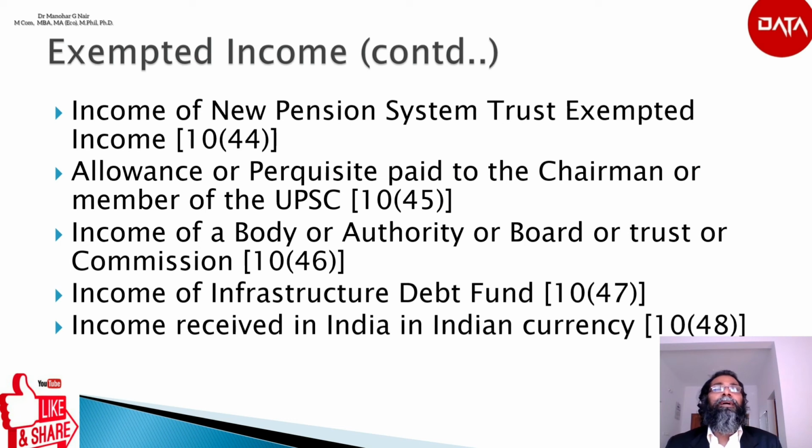Any income received in India in Indian currency by a foreign company on account of sale of crude oil or any other goods or rendering of service as may be notified by the central government to any person in India shall be exempt if the following conditions are satisfied.